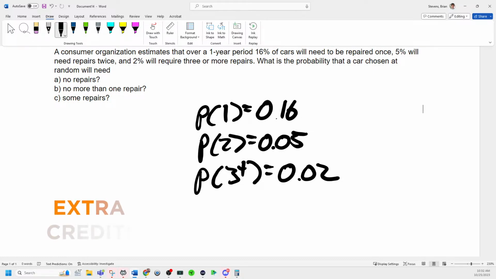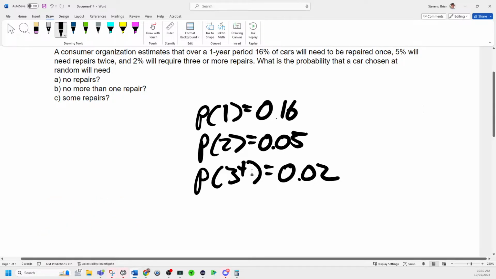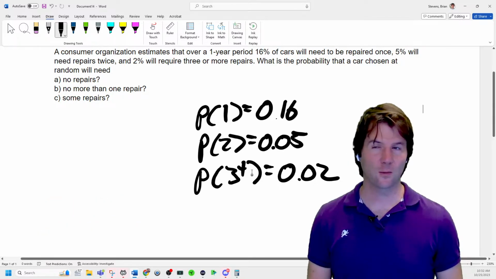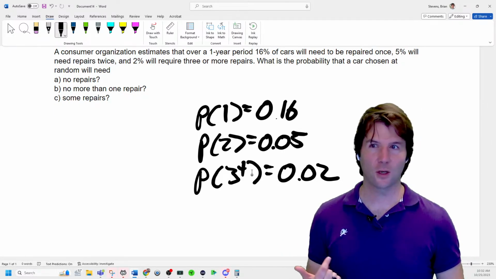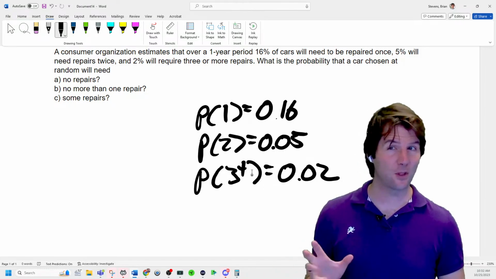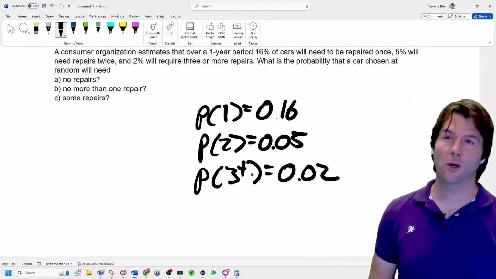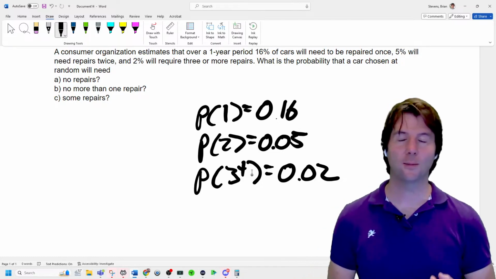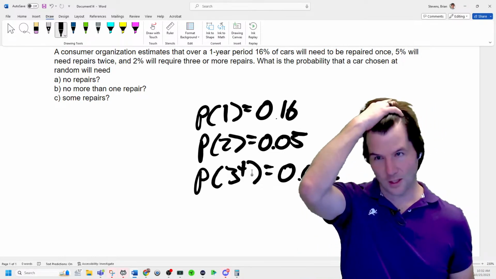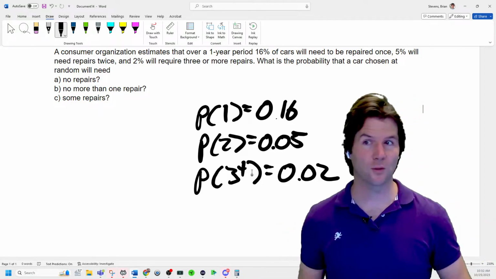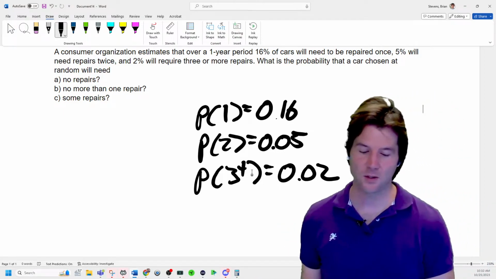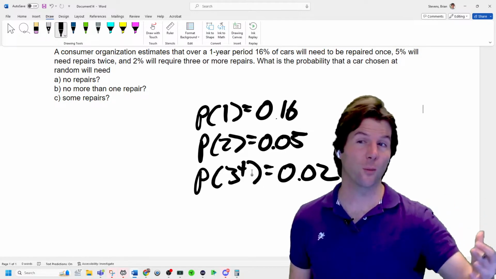Now notice, your car is either going to get repaired 1 time, 2 times, or 3 or more times in a year. What is another thing that could occur that's not listed here in the sample space of everything that could occur? What else is there that could occur that's not listed? Maybe your car gets no repairs, right? So how would we figure this out?